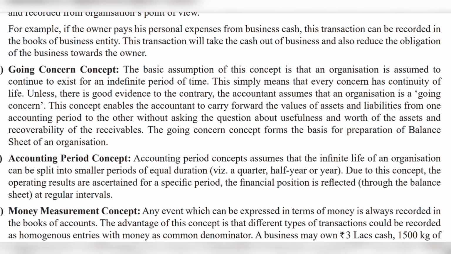It's like saying the show must go on for the business, right? So going concern concept means we are assuming that the business will be moving forward. We don't know when it's going to end. It has an indefinite life. Okay, so that is going concern concept.